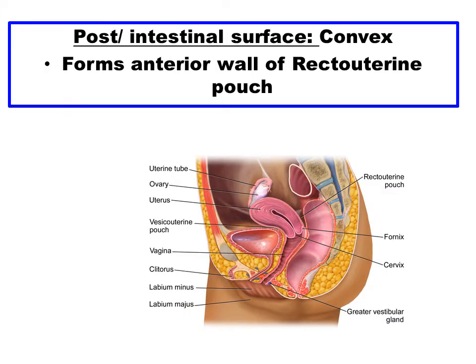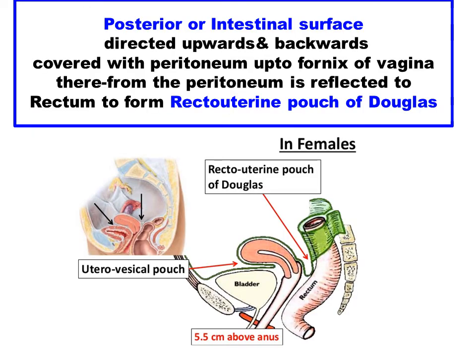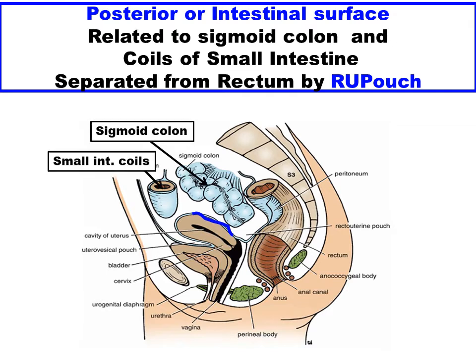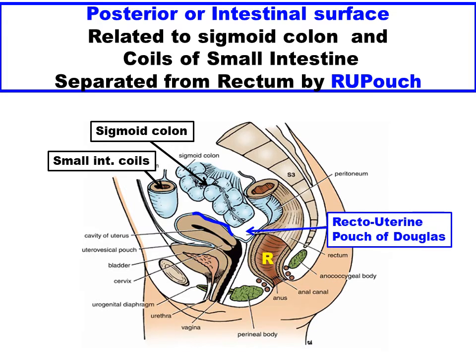Coming to the posterior or intestinal surface, which is convex, it forms the anterior wall of the rectouterine pouch. The posterior intestinal surface is directed upwards and backwards, and it is covered with peritoneum up to the posterior fornix of the vagina. From there, the peritoneum is reflected onto the rectum, forming the rectouterine pouch of Douglas. So the normal uterine axis is anteversion and anteflexion. An abnormal uterine axis can lead to uterine prolapse.